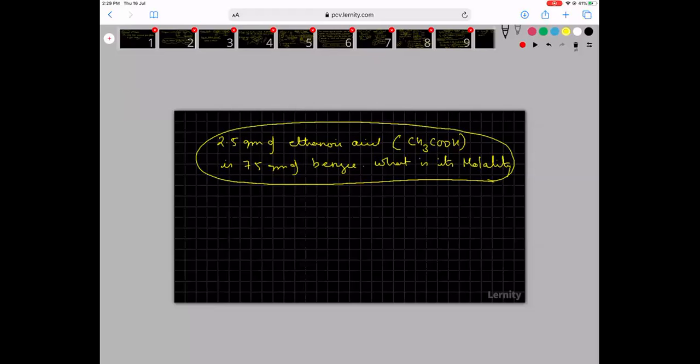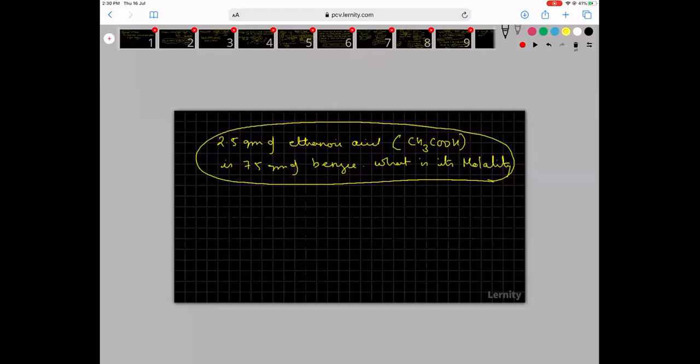Molarity is there, molality is there, normality is there. So we are now talking about molality. Molality is the moles of solute in 1000 grams of solvent. So first I need to find out moles of solute.